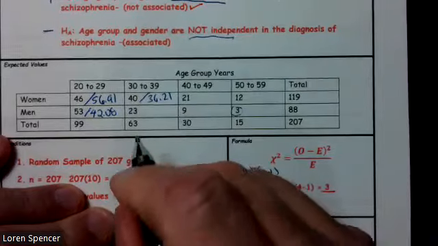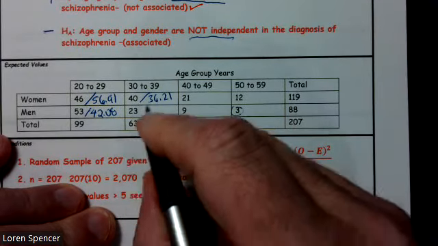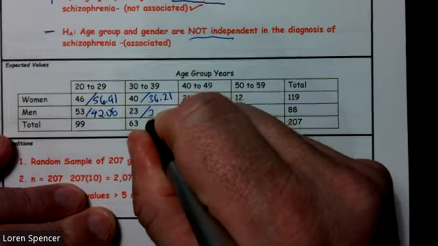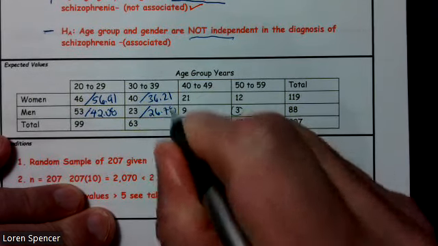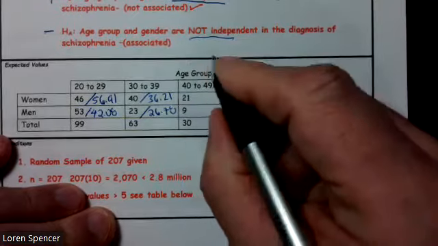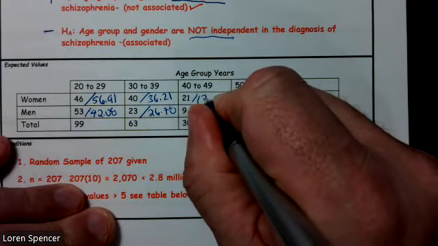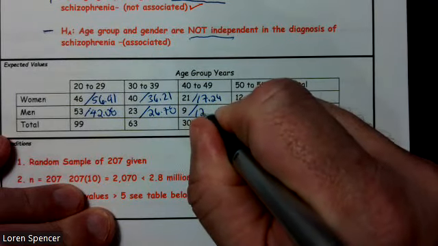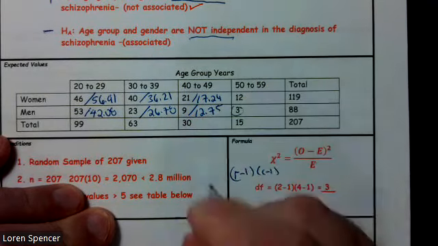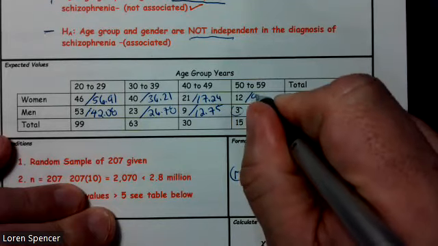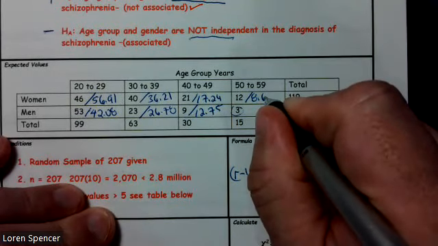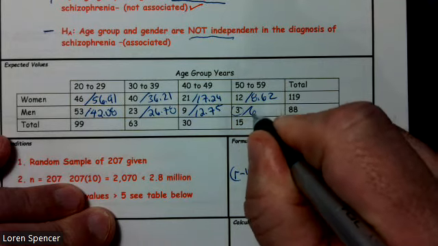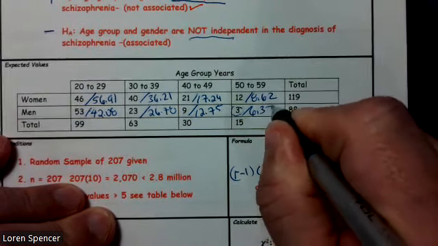36.21, and I'm only writing down 2 decimal places because I only have room for it. 23 is going to be 26.78, 17.24, 8.6. That's bigger than 5, so far so good. And then we have 6.3, and that's bigger than 5.